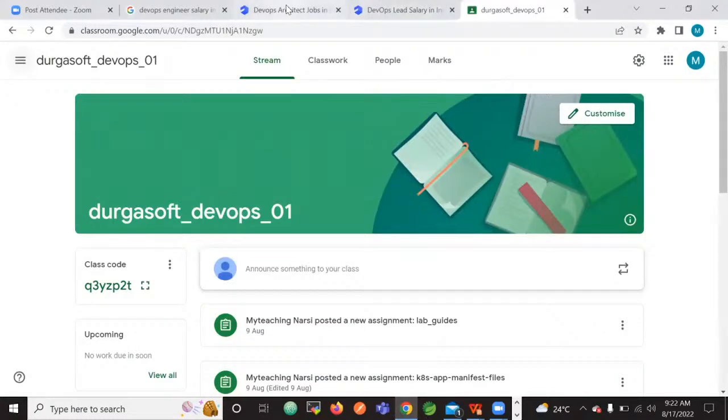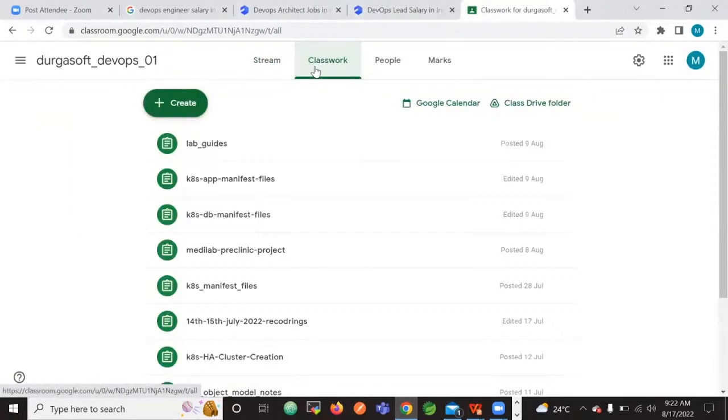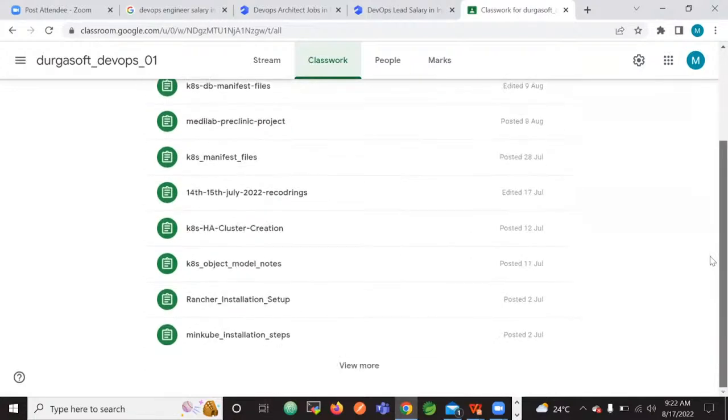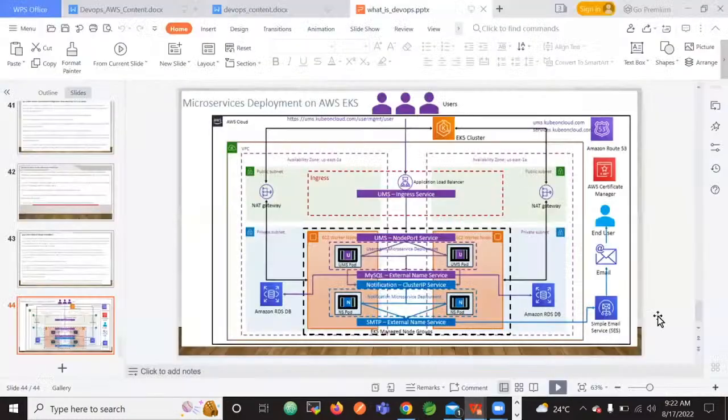Could you help us with the Terraform to develop an infrastructure? That would add a lot to me especially. What I'm saying is Terraform contains a lot of concepts. All those concepts I don't cover.